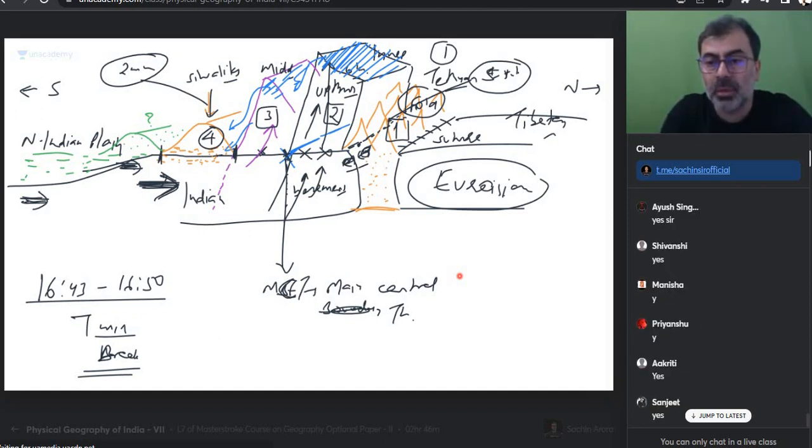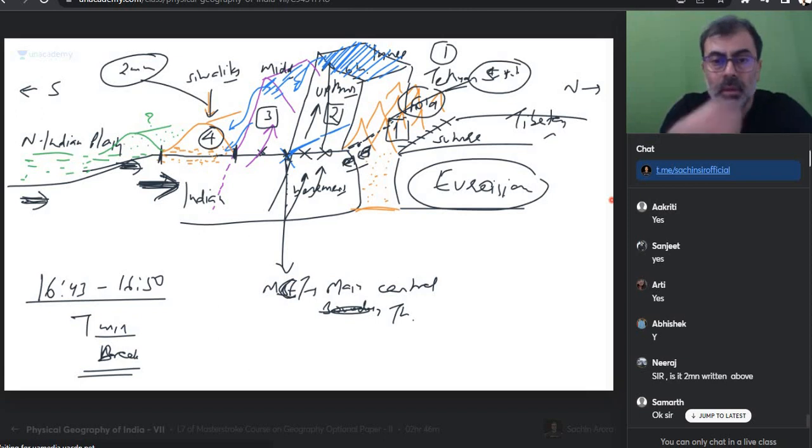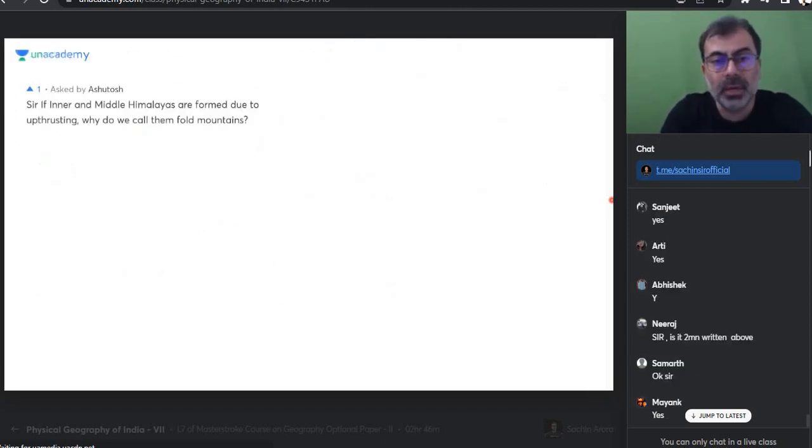Dras and Kohistan together form the composite mountain. Is it so? Yes, Samarth. They form the composite mountain. Ashutosh is asking: if inner and middle Himalaya are formed due to upthrusting, why do we call them fold mountains? First of all, did I not say that it is not just faulting? First they folded and then they cracked. Yes, Ashutosh, I'll answer this also. Don't worry.